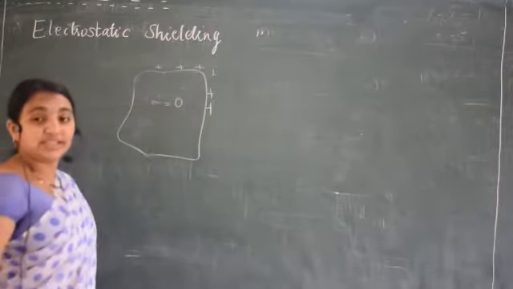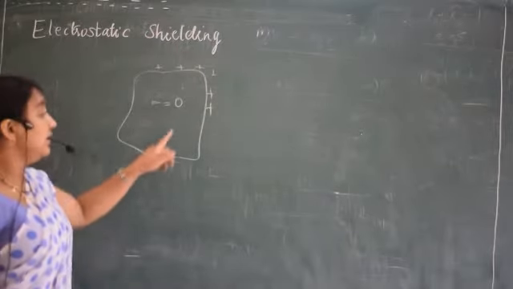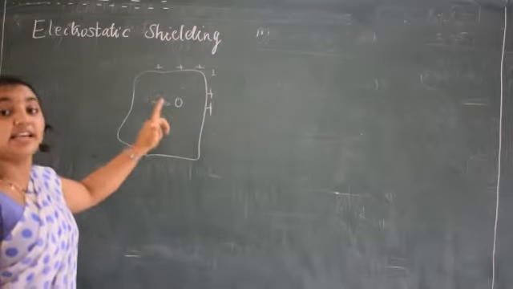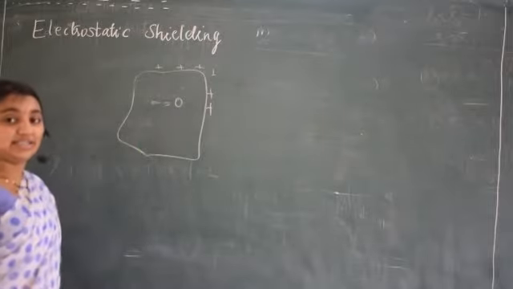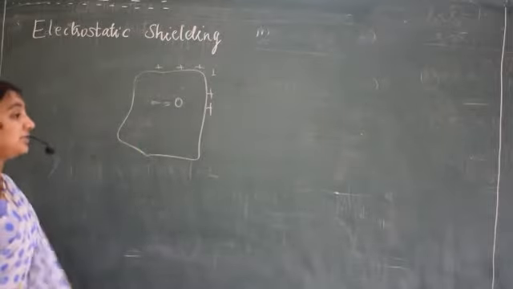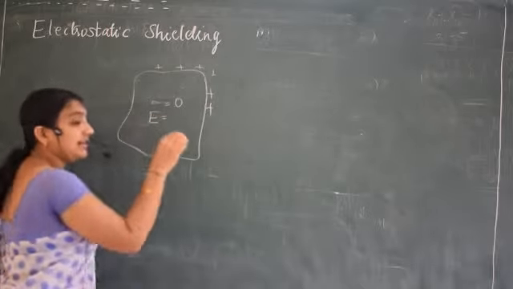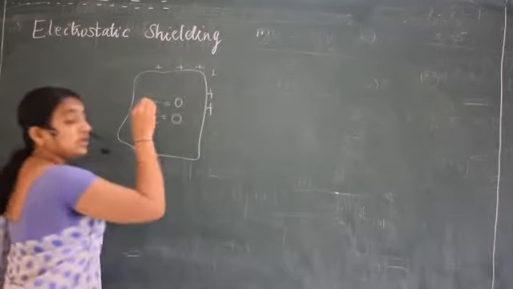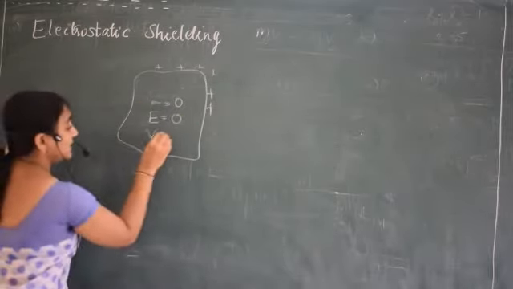Surface charge density is nothing but charge per unit area. What about the electric field inside the conductor? Inside the conductor, electric field is also 0. But potential inside the conductor is constant.